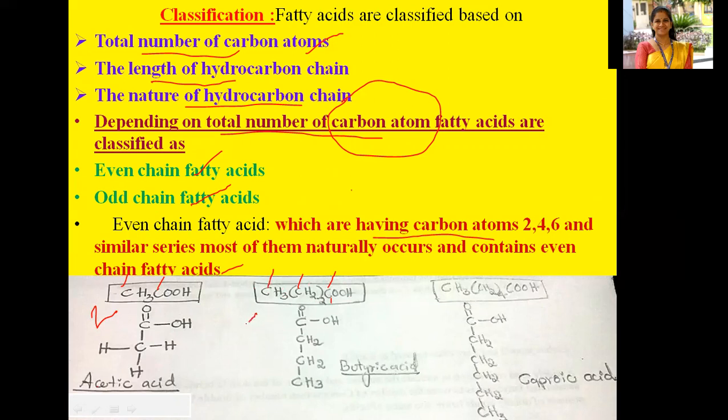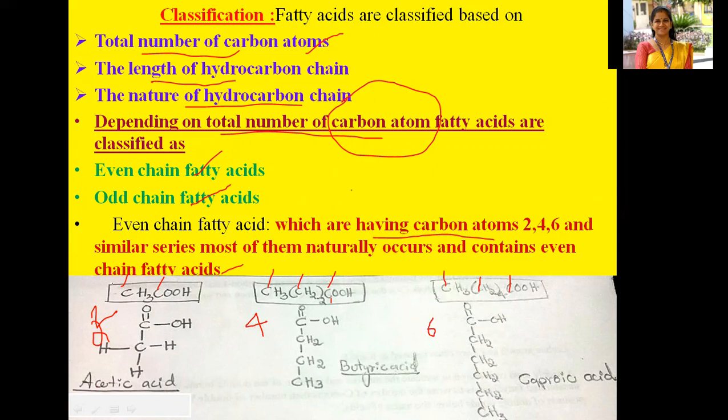So here you can see four carbon atoms. And here, this is the first, the fourth, the fifth, and this will be the sixth one. So in this case we have 2 carbon atoms, here 4 carbon atoms, and in this case 6 carbon atoms.